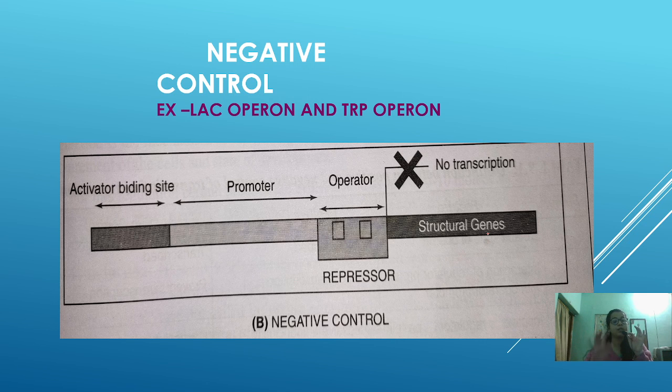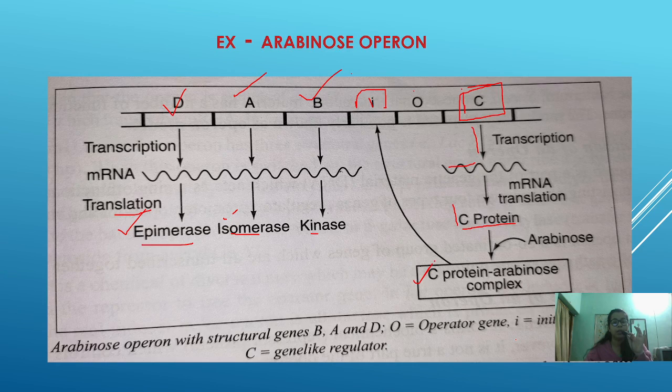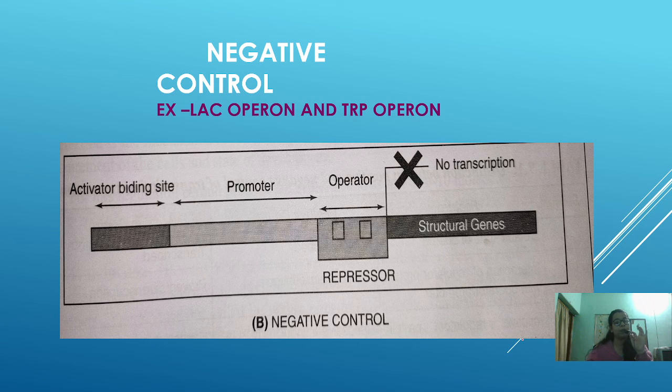Next, moving on, what is negative control? By the word negative, you must understand that the genes do not undergo transcription. That is, no transcription will take place. Why so? Because of the repressor. In positive control, the activator was the hero. Here in negative control, the repressor plays a very important role.